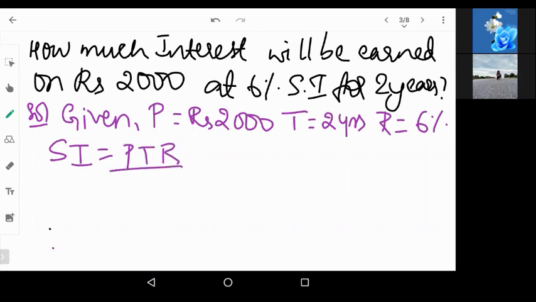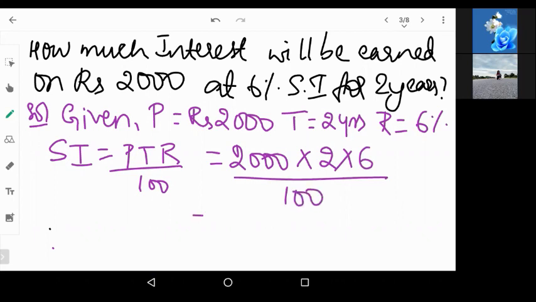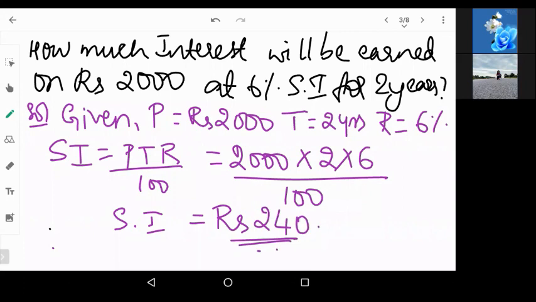So PTR by 100. P is 2000 principal into time is 2 years into rate is 6% divided by 100. Can you tell me what is the simple interest that you have calculated? ₹240. Good. Rupees 240. So this will be the final answer.